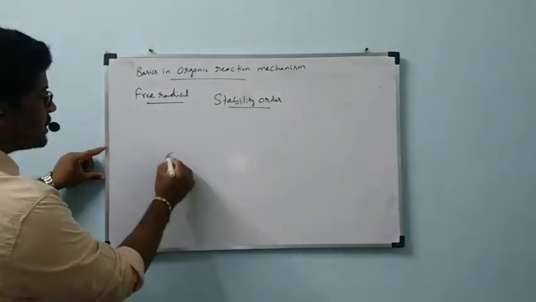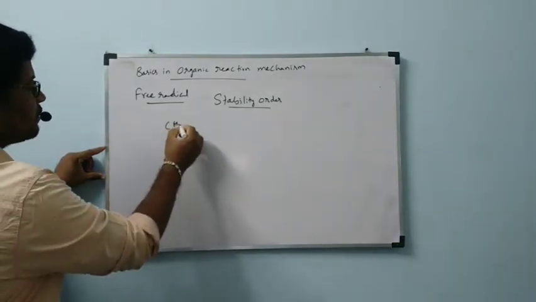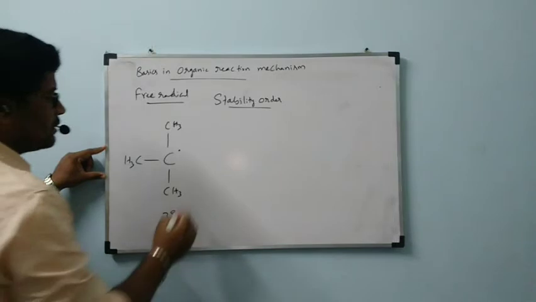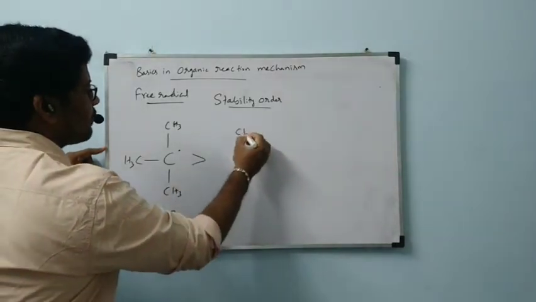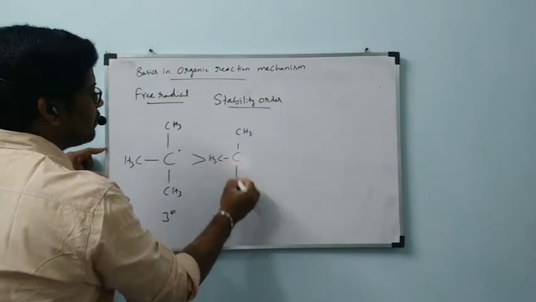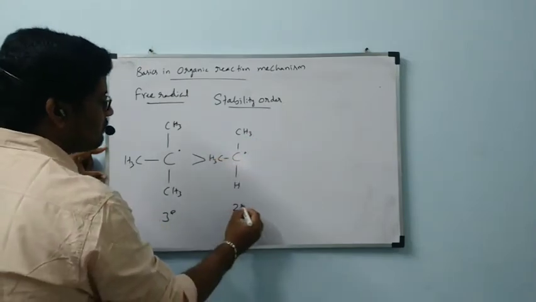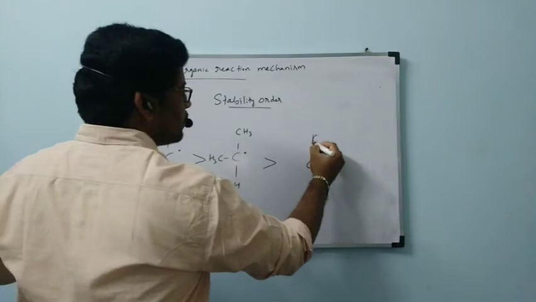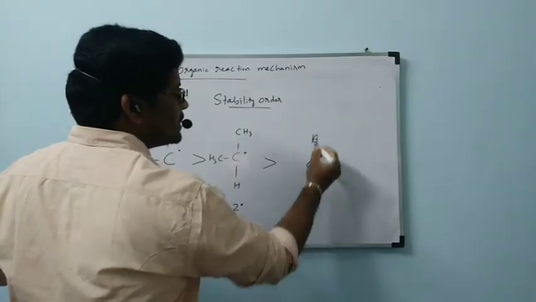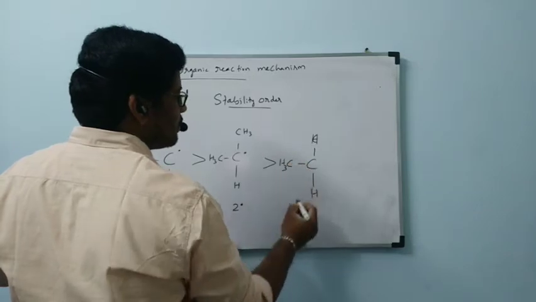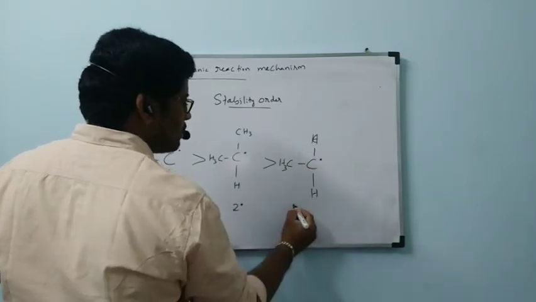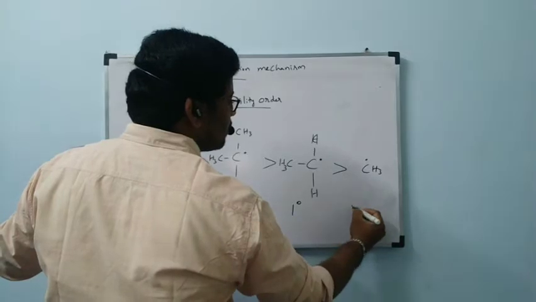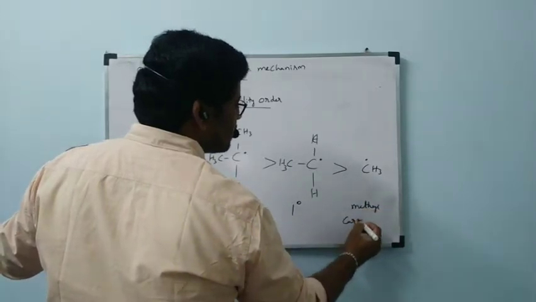A carbon free radical with one electron bonded to 3 CH3 groups is called a tertiary free radical, greater than the secondary free radical, greater than the primary free radical, greater than the methyl carbon free radical.